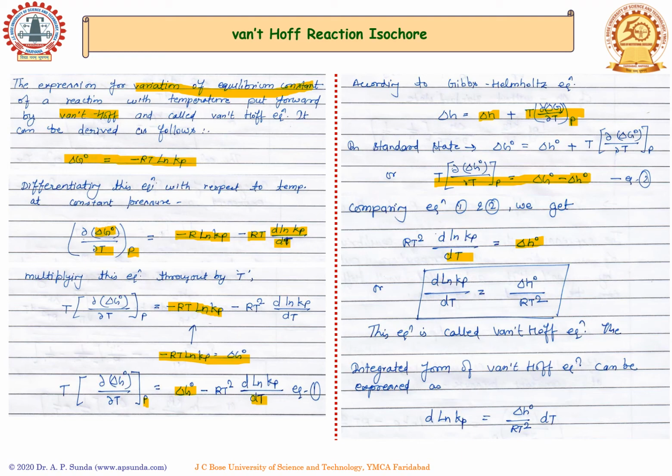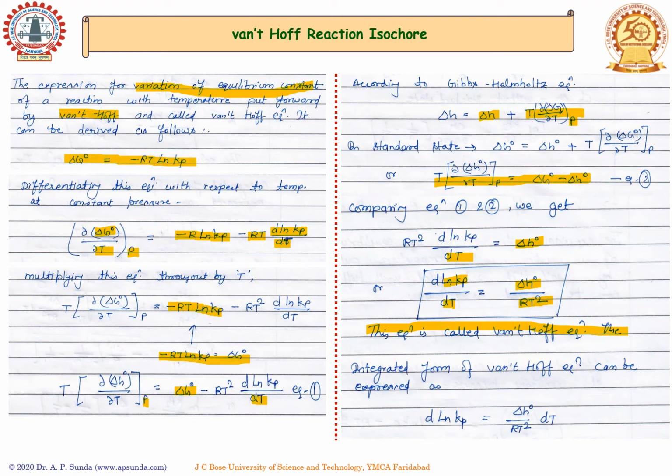And finally, we can rewrite this equation with respect to the derivative of natural log of Kp with temperature as equal to the enthalpy change in the standard state divided by gas constant R multiplied with T square. This particular equation is called the Van 't Hoff equation.